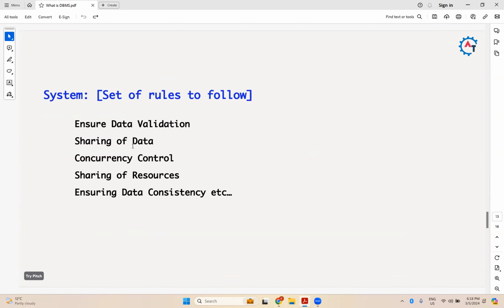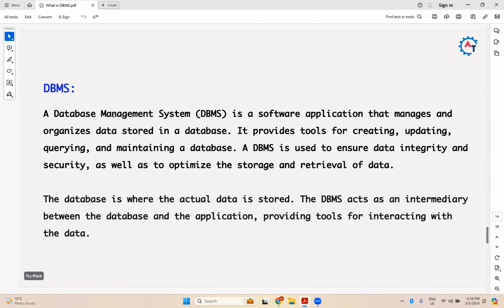Okay. So now what is a database management system? A database management system is a software application that manages and organizes data stored in a database. It provides tools for creating, updating, querying, and maintaining a database. A database management system is used to ensure data integrity and security as well as to optimize the storage and retrieval of data. So it's a kind of tool. With the help of the tool, you can perform all these things we discussed till now: creating, updating, querying, maintaining, all these things.